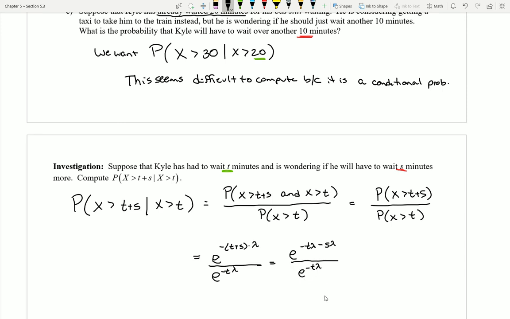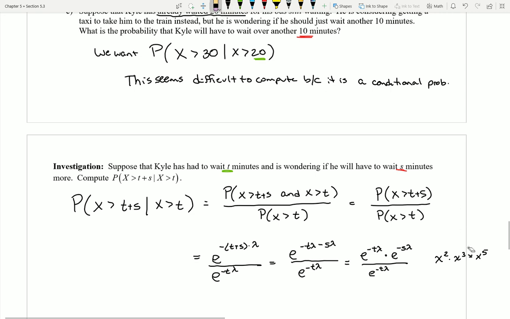And if you really love exponents, which I'm sure you all do, you might be able to see that there's a different way I could actually re-express this numerator. It's e to the negative t times lambda times e to the negative s times lambda. Now, the way that I can know that I can rewrite it that way is because you might recall that when I have two things with a common base, if I multiply these together, I add the powers. And if I added up these powers here, notice I'd be right back to where I started.